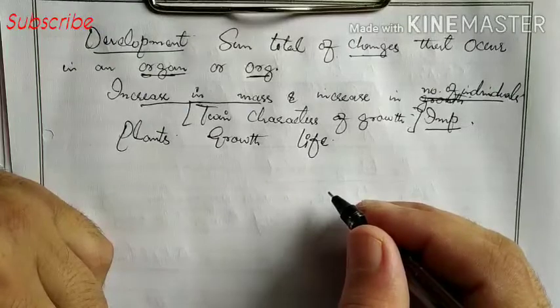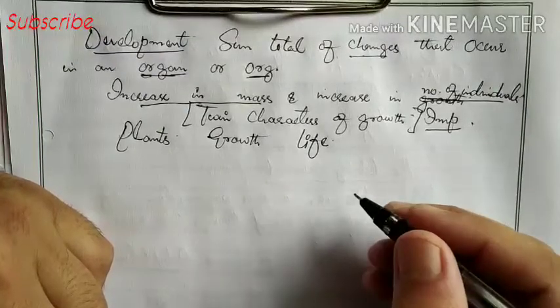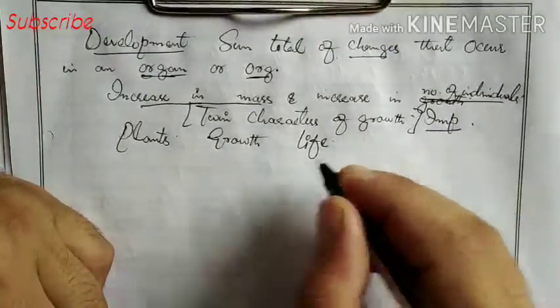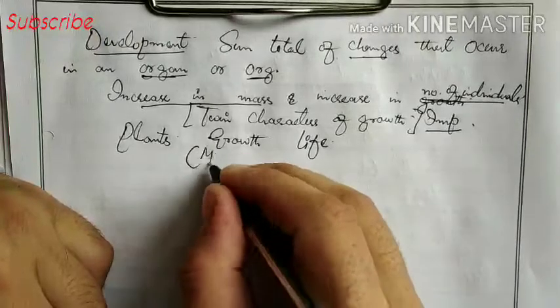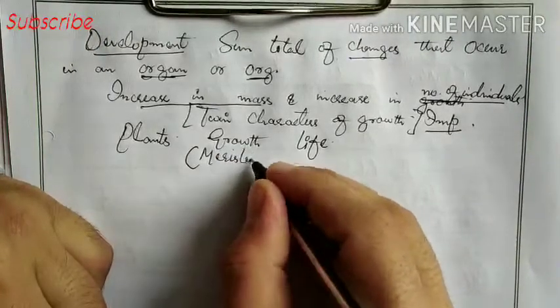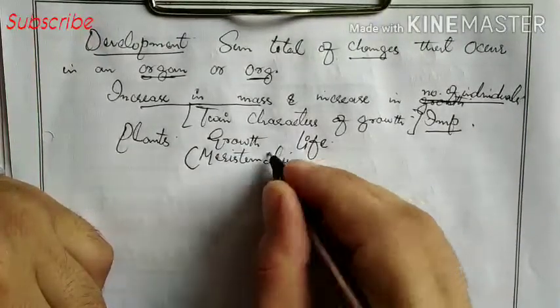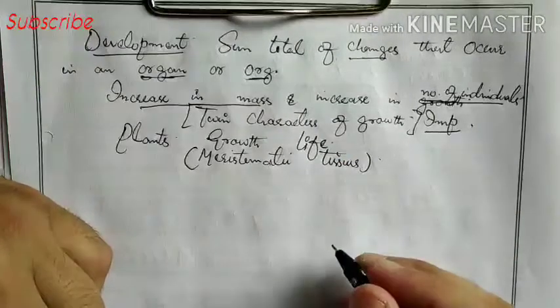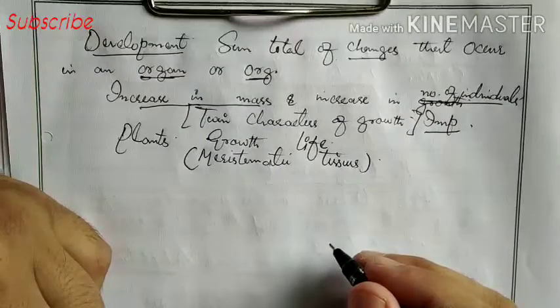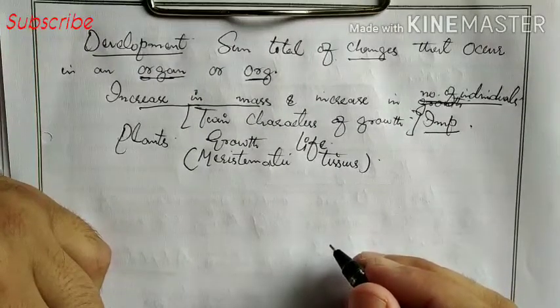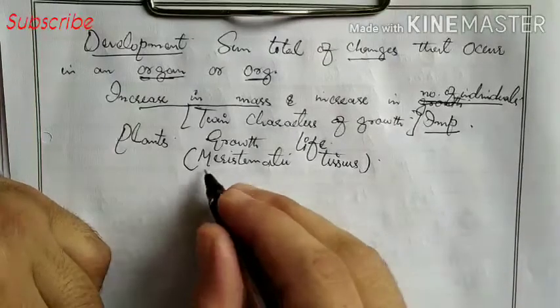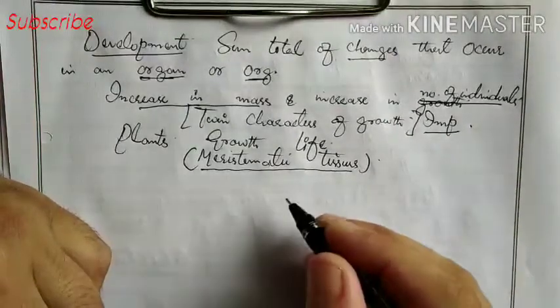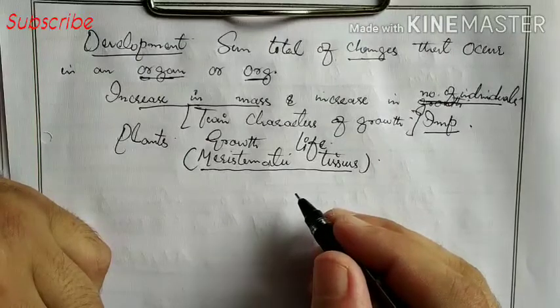They have meristematic areas where cell division occurs regularly. So this is one more important point in plants: growth continues throughout life because they have meristematic tissues, where growth occurs regularly.